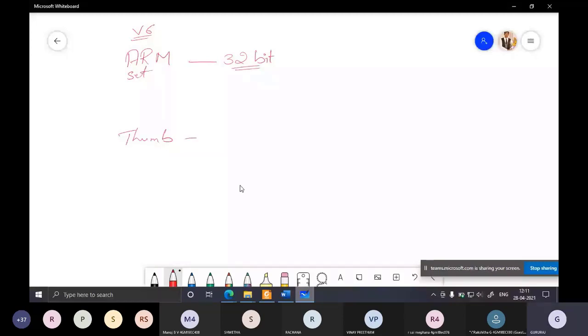The difference is not only the number of bits; the ARM instruction set also consisted of complex operation instructions.